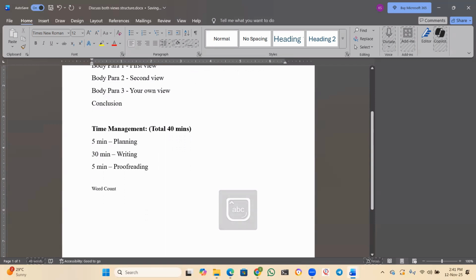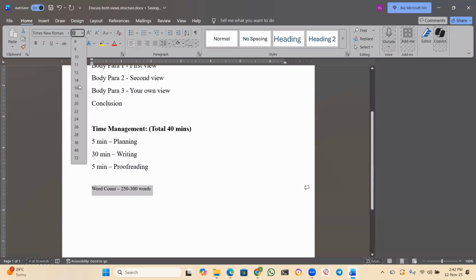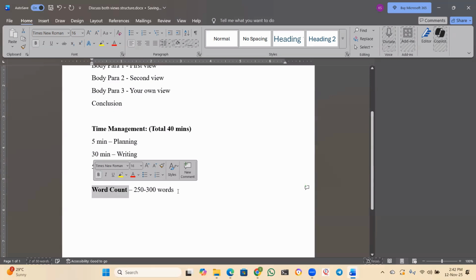Okay, so that it will be easy. Word count should be between 250 to 300 words. Keep it in that range only. Okay, let me just modify that. So this is your word count, guys. It should be between 250 to 300 words. Keep it between that.